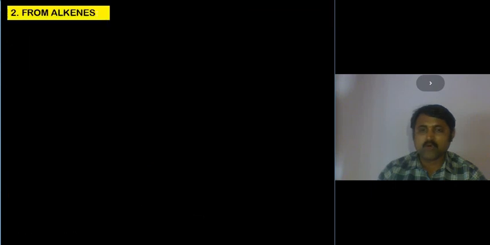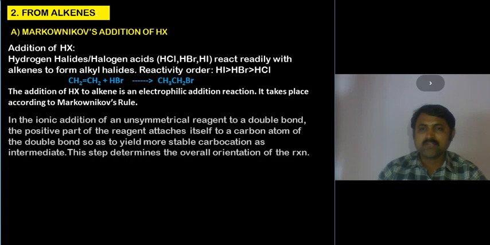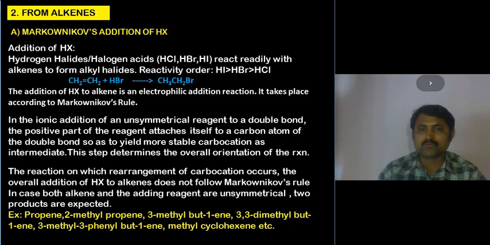Moving to the second one, from alkenes, we have the most important concept called the Markovnikov rule. Hydrogen halides, or halogen acids, readily attack the unsaturation, meaning an addition reaction takes place in which first the proton, that is the H plus ion electrophile, attacks the unsaturated carbon.